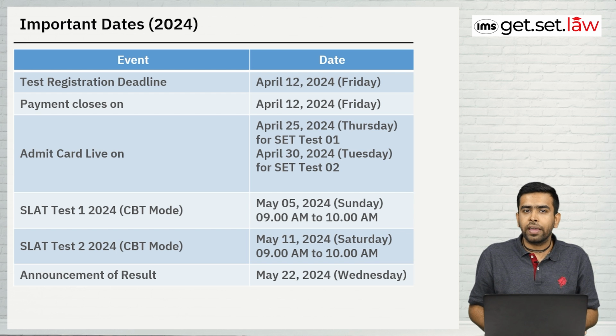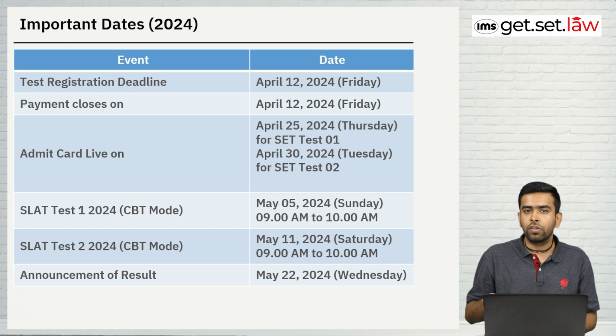The admit card will go live on 25th April 2024 and 30th April for the second test. So we have two slots this time. SLAT Test 1 2024 will be on 5th May 2024, and the timing will be from 9 am to 10 am. Both are in CBT mode itself, and the second test will be on May 11th 2024, and the timing remains the same, 9 am to 10 am.